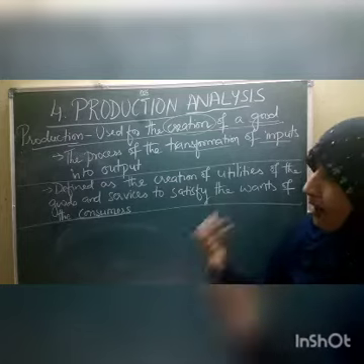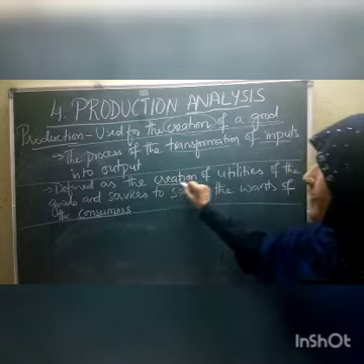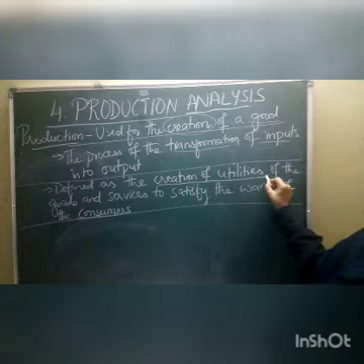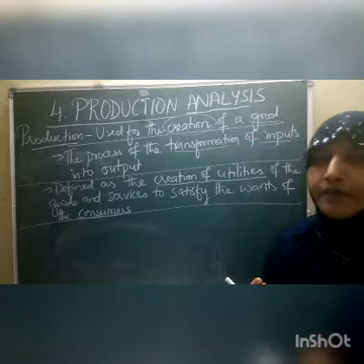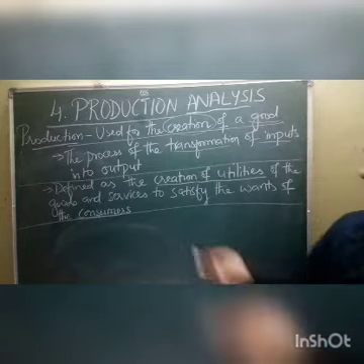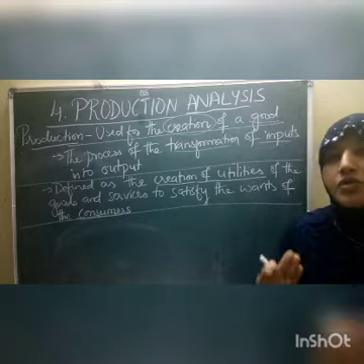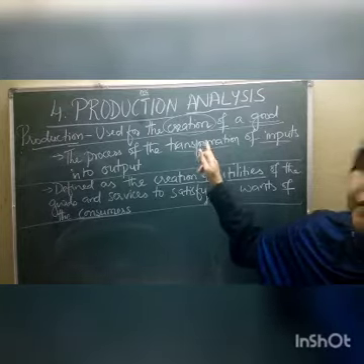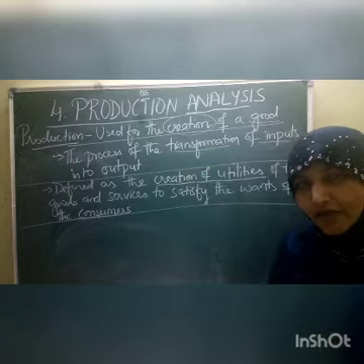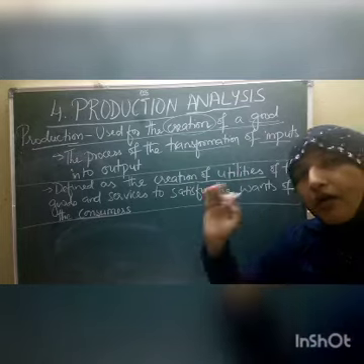Another definition of production is the creation of utilities. What are the things that we use, children? The goods and services, to satisfy human wants. The production of those goods and services is called production. Production is used for the creation of utilities, and it is the transformation of inputs into outputs.